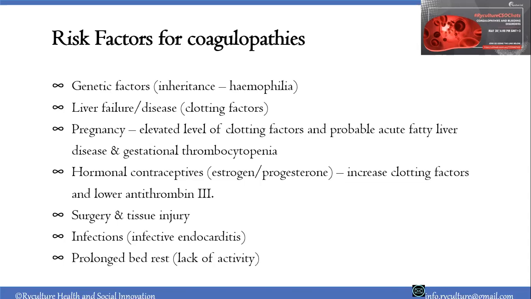Surgery or tissue injury: surgery can lead to tissue injury as well. So it exposes you to thromboplastin, the tissue factor that activates the extrinsic pathway of blood coagulation. So there'll be a higher risk of clotting. Infections such as infective endocarditis lead to septicemic intravascular coagulation. It's also one of the disseminated intravascular coagulation processes that we have to look at as well.